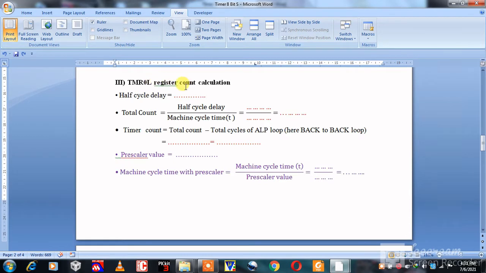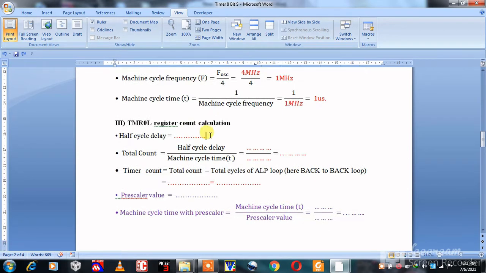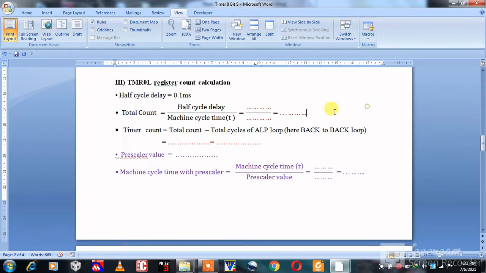In the TMR0L register count calculation, the first point is the half cycle delay. We have calculated here that the half cycle delay is equal to 0.1 millisecond. Then calculate the total count. The equation of total count is equal to half cycle delay divided by machine cycle time.